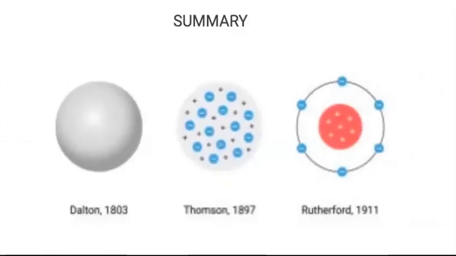So this is all about my lecture. This is the summary. We saw Dalton's theory where the atom is indivisible. Then Thomson divided it into positive and negative charge. And Rutherford told that the positive charge is in the center and electrons are basically revolving around it.